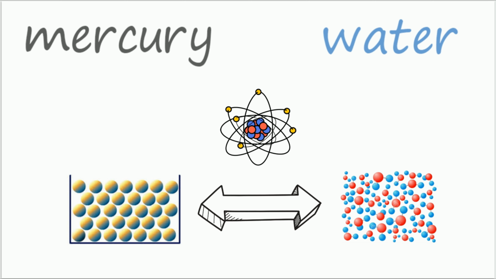But then why is there so much more water with the exact same weight as the beaker containing mercury? To find the answer, let's go below the atomic scale. Let's compare a molecule of water with an atom of mercury. What we see here is a bit strange. The atom of mercury is extremely small compared to the molecule of water, and when we measure their mass, we see that the mass of the mercury atom is more than 11 times the mass of the water molecule.